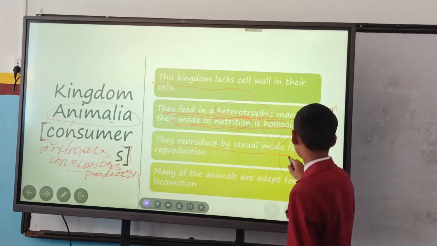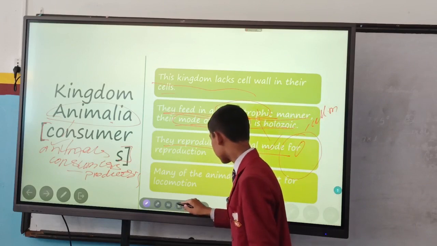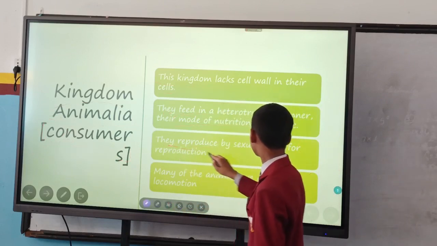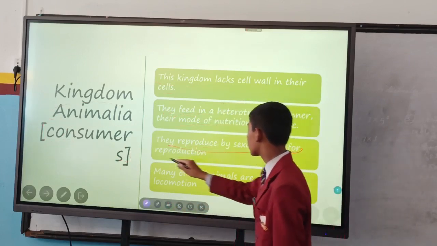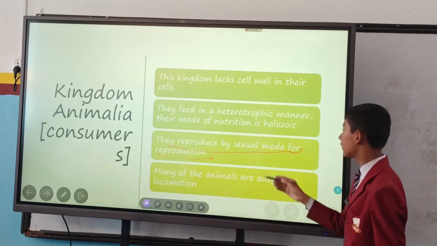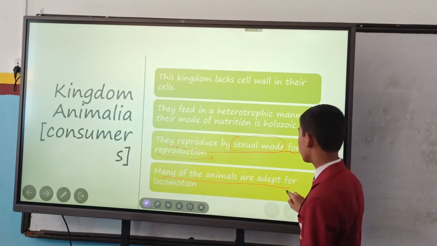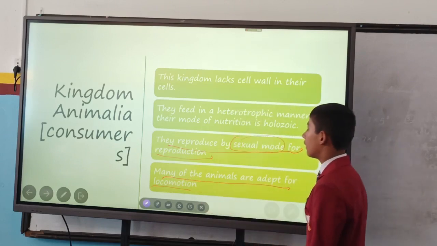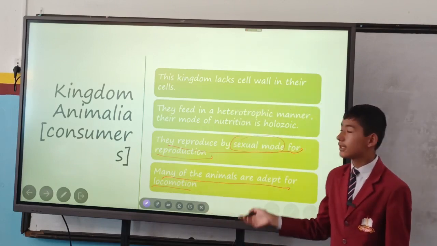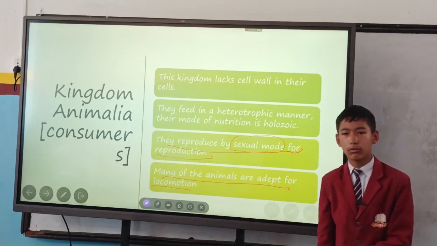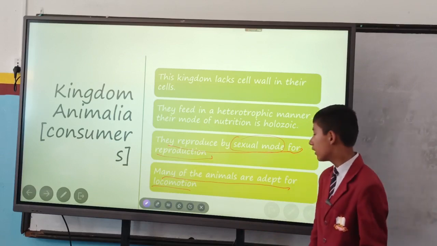They reproduce by sexual mode for reproduction. To produce their young, they use the method of sexual reproduction, and many of the animals are adapted for locomotion. It means to say that many of the organisms or species in the kingdom Animalia can locomote or move from one place to another place.